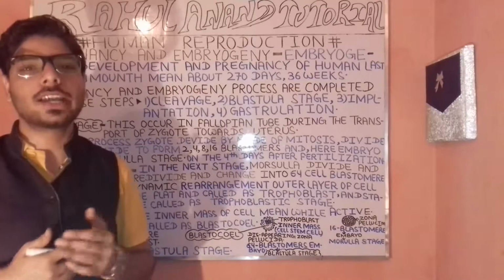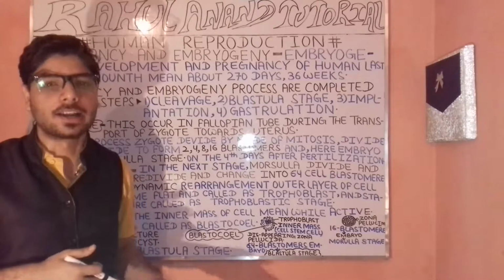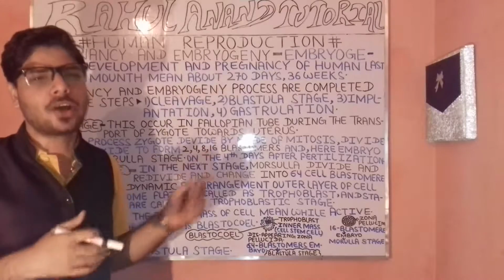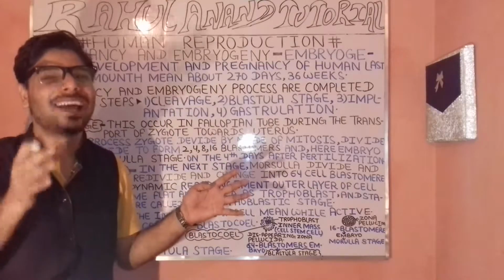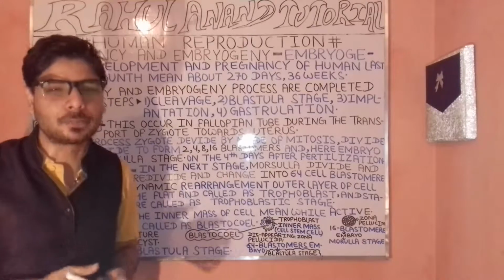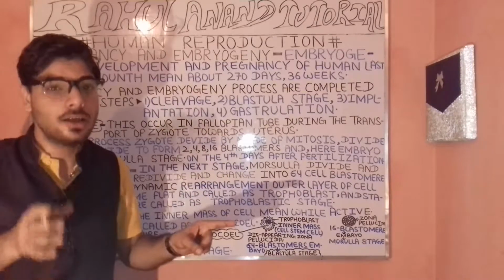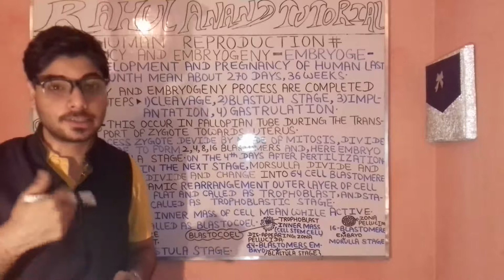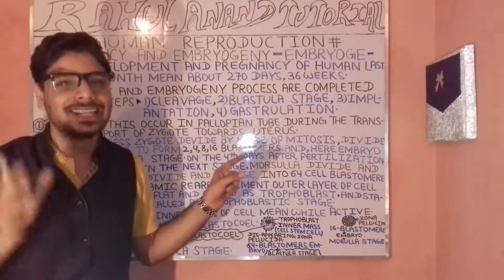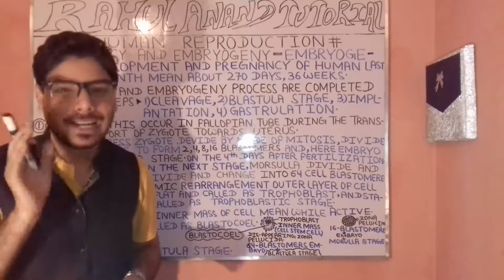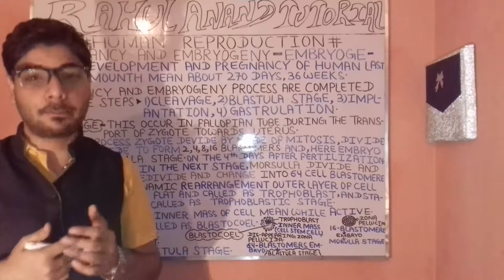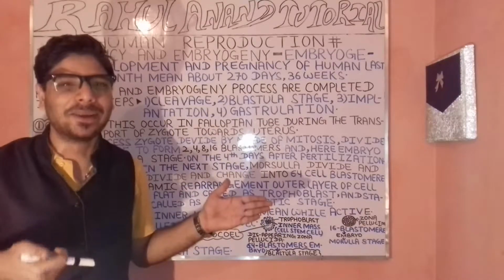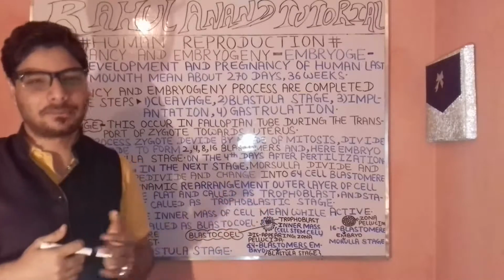Now, when we are talking about pregnancy and the embryogenic stage, it proceeds with the help of four vital processes. So what are they? They are the cleavage, then the blastocyst stage, then in the third the implantation, and in the fourth the gastrulation process.